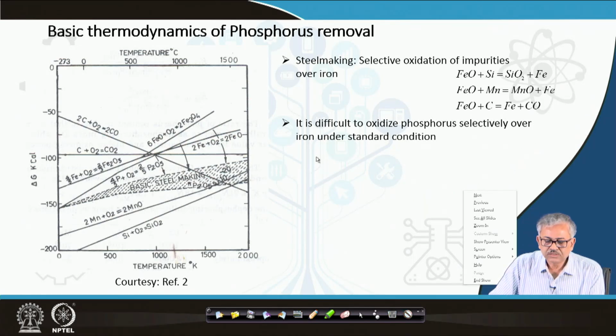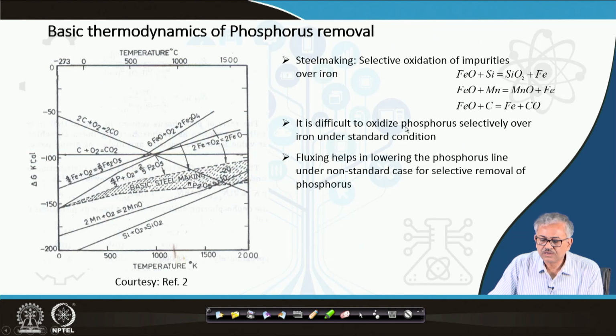So that's why it is said that it is difficult to oxidize phosphorus selectively over iron under the standard condition. Because in the Ellingham diagram, all the metals and oxides are pure. So under standard condition, it is not possible because FeO becomes more stable compared to P2O5. Now fluxing helps in lowering the phosphorus line under non-standard condition.